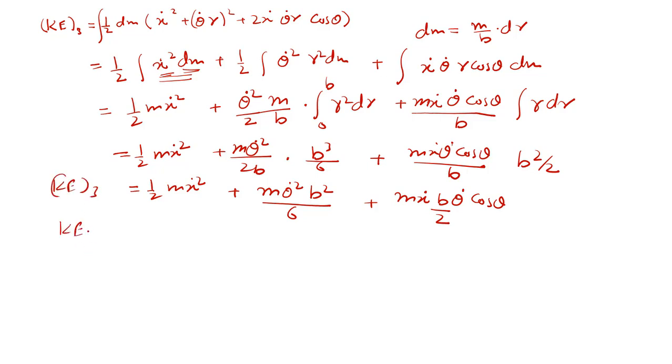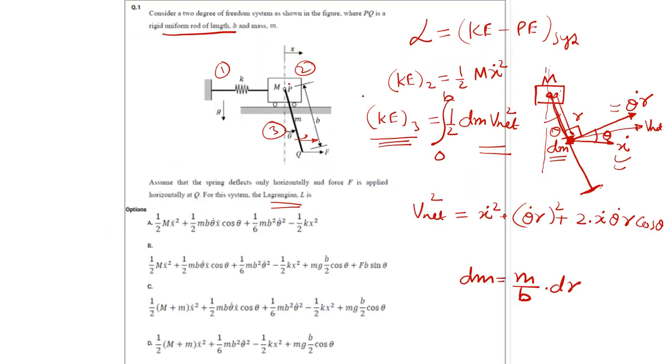Now potential energy for third. So let us consider this as the reference for potential energy. What is the distance from here to this CG? This is the CG, that is b upon 2 from here. What will be this length? It will be b upon 2 cos theta, right?